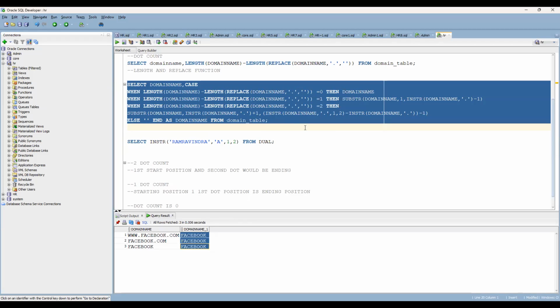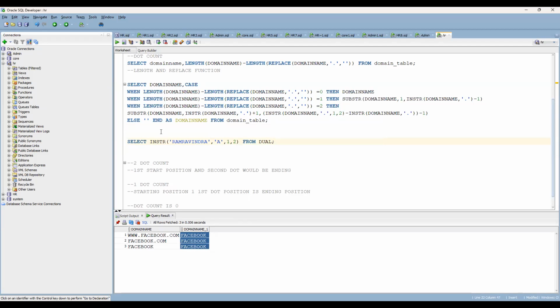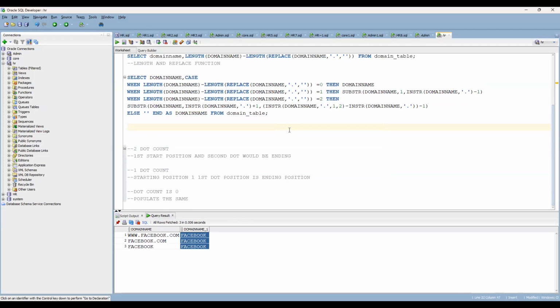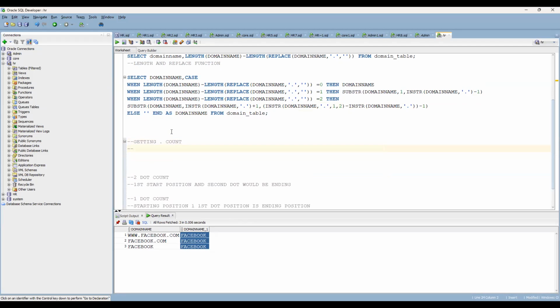Now you can see this is the logic. So let me give it in an easy way. First, you are identifying the dot count: how many dots are present. Second, based on that, you are writing the case conditions. If it is 0, then populate the domain. If it is 1, then you are populating